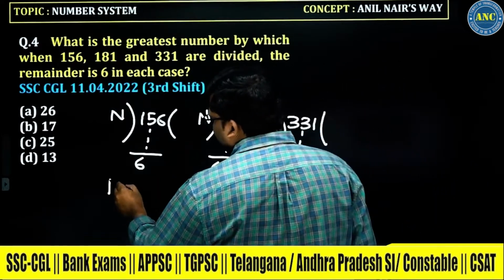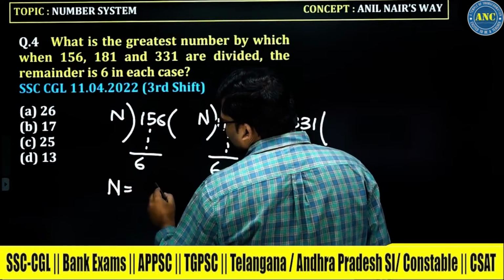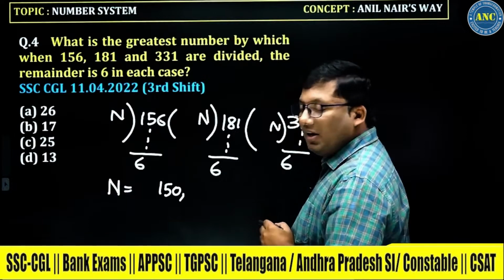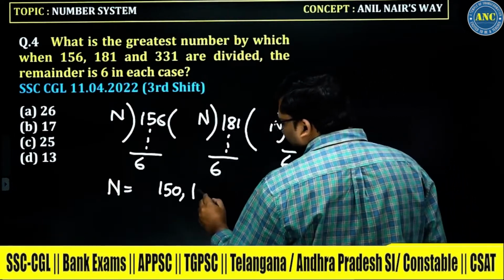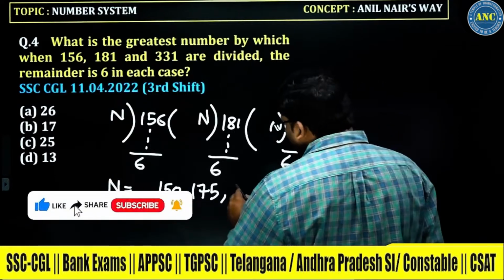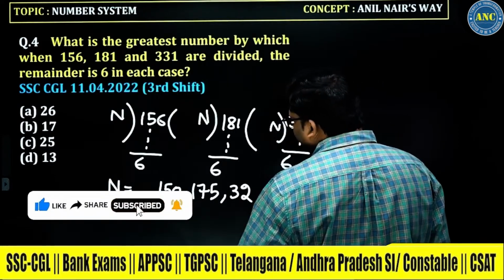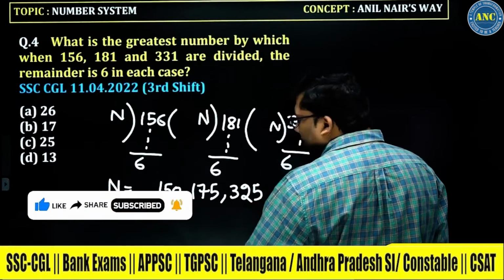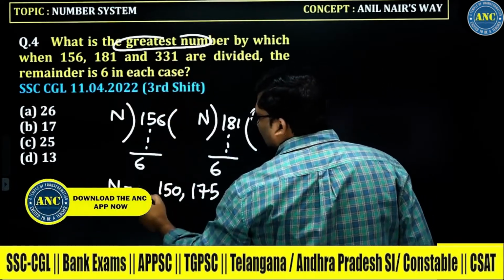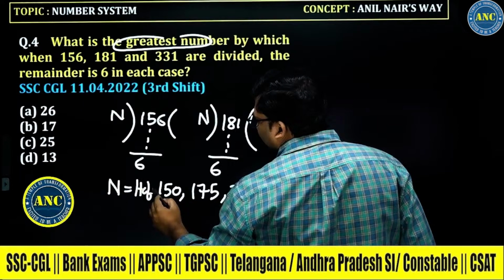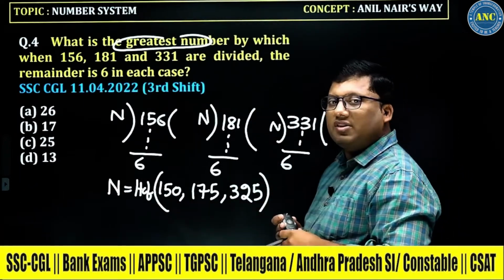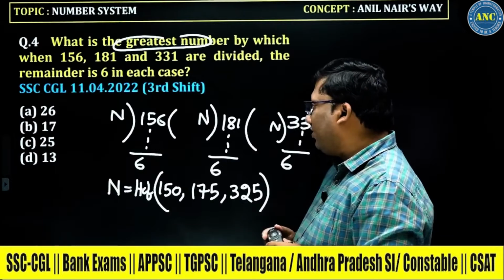So n should be a factor of 156 minus 6, 150. N should be a factor of 181 minus 6, 175. N should be a factor of 331 minus 6, it is 325. And he is asking for the greatest number. Greatest means highest factor, which is given by the HCF of 150, 175 and 325.